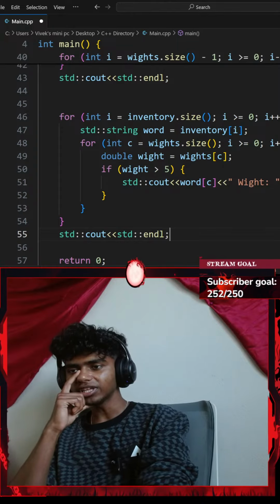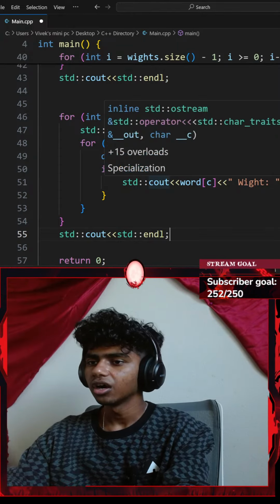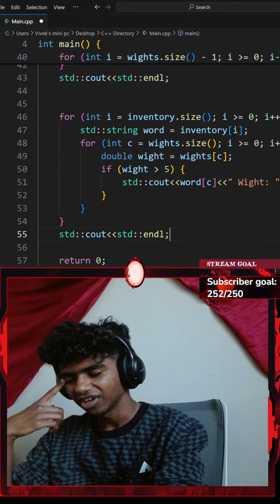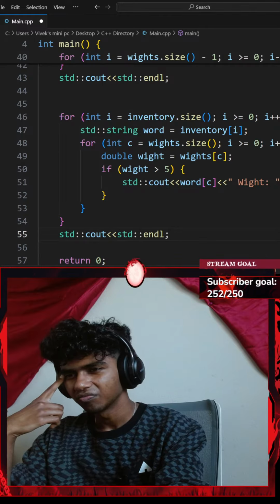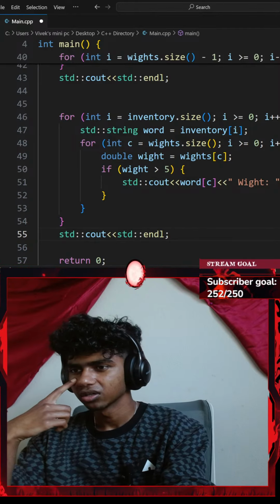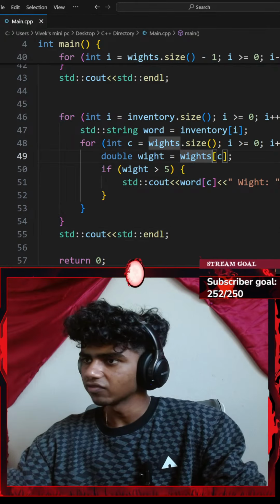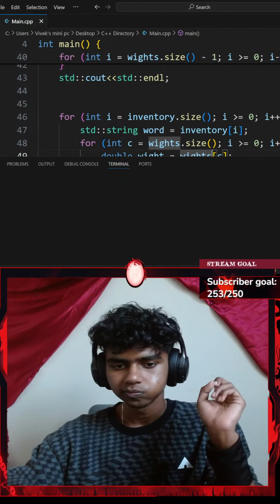Okay, so now to print the heaviest item, what could I do? How do I print the heaviest item? Okay, honestly, let me just check if this works. If I hit Control S to save the code and run the command. Okay, let's see.